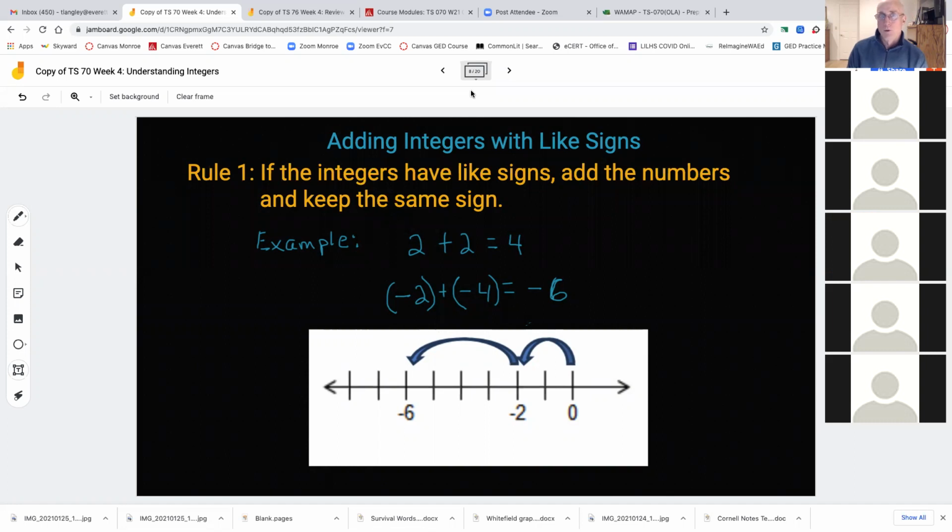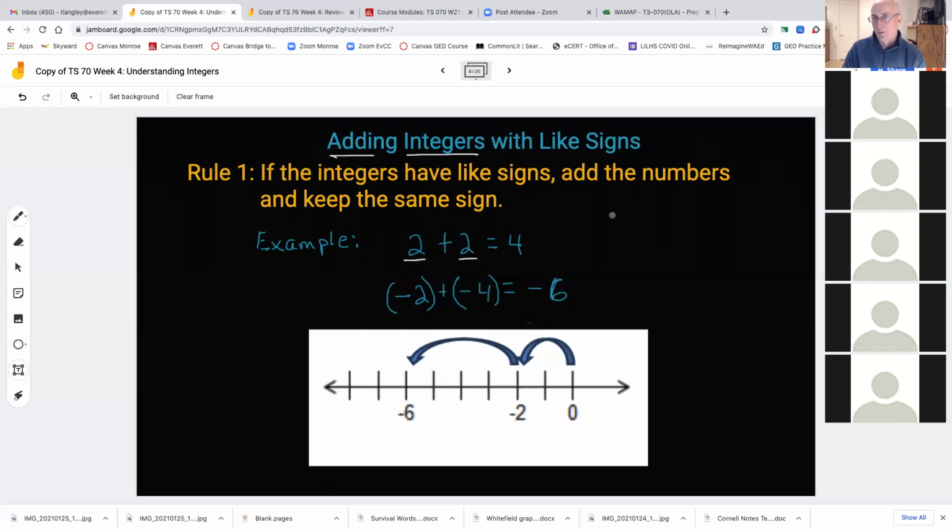So when you're adding and subtracting integers, this is the rule. When you're adding integers, if the integers have like signs, add the numbers and keep the same sign. That's rule number one. If you look at my example, 2 and 2 are both positive numbers.